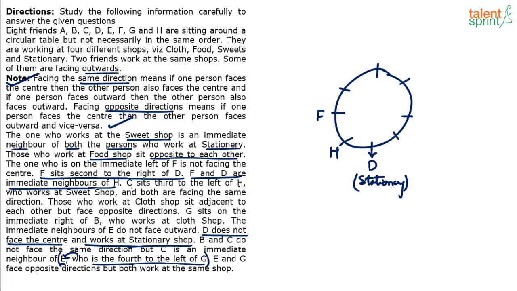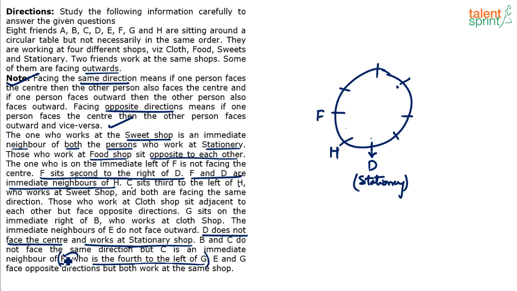Take clockwise. First, second, third, fourth. Fourth to the left of H will come this side. Suppose you take anti-clockwise. First, second, third, fourth. Again, fourth will come this side only. Why is it so? Because there are 8 persons. When you say somebody is fourth to the left of H, irrespective of whether H is facing outwards or inwards, that person will be opposite to H. You're getting it? This is a very, very important point that you need to understand.